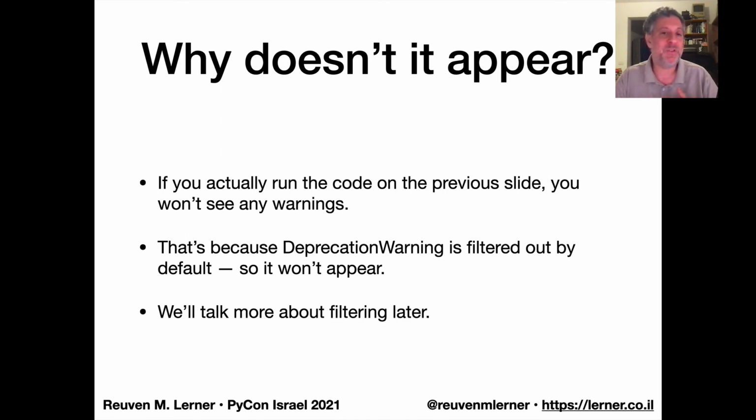And quite frankly, I find it a little surprising that deprecation warnings are filtered out by default. Like, wouldn't people want to know that? Until you understand why they're filtered out by default. Because if I have my program and I use a module, let's say a package that I downloaded from PyPI, and that package is getting deprecation warnings, do I really want to know about its warnings? Right? I can't fix that code, or I'm not the owner of the code at least. So in order to stop regular end users from seeing warnings for things they can't really fix easily, they made the deprecation warning filtered out in almost all cases.